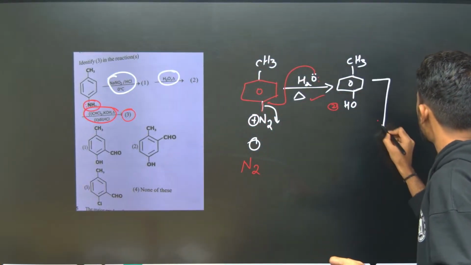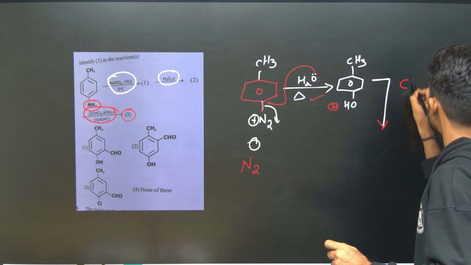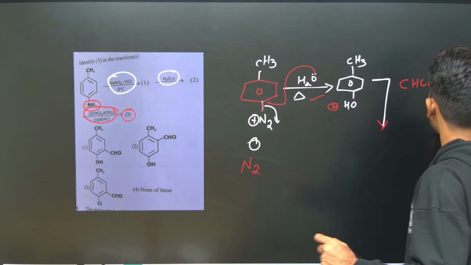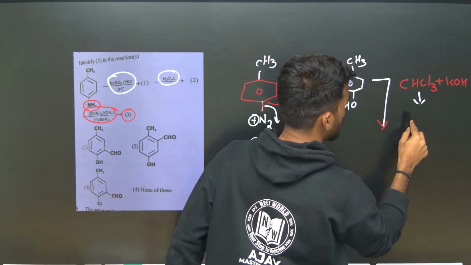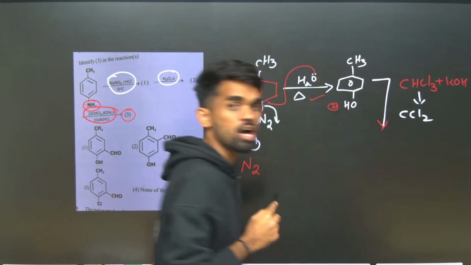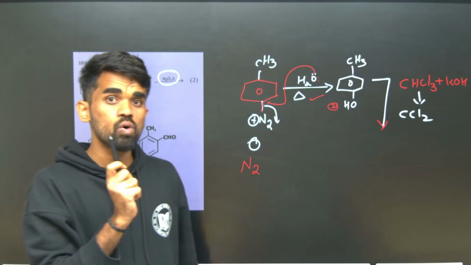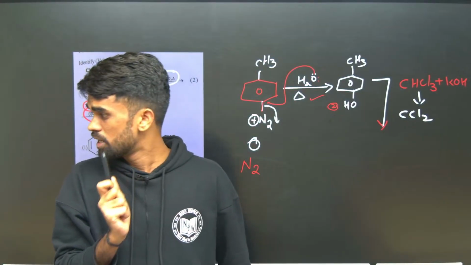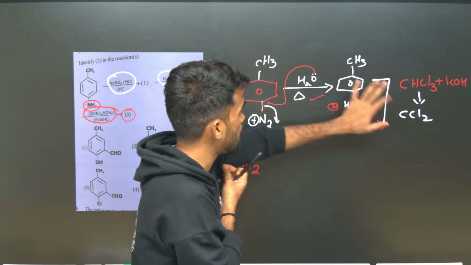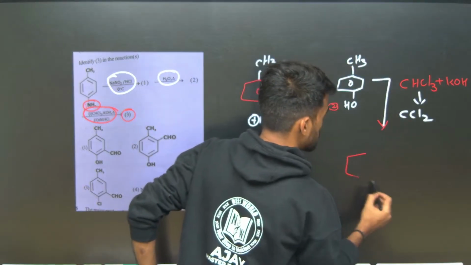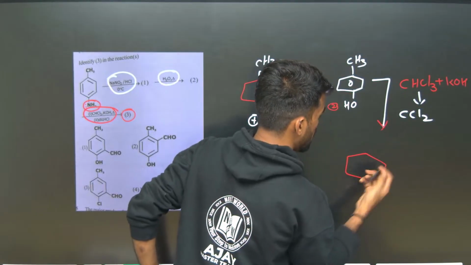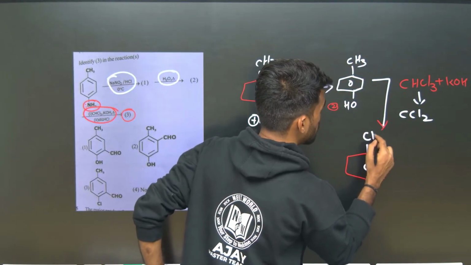So what happens here? Whenever you are treating CHCl3 with basic medium, first this will generate an intermediate called CCl2. Dichlorocarbene is the intermediate involved in this reaction. This will react with this phenol derivative and form a product. Since this is an electrophile, the reaction takes place at what site?